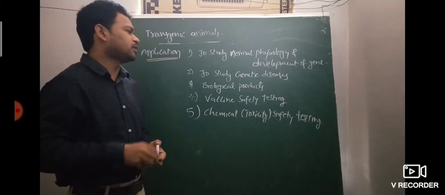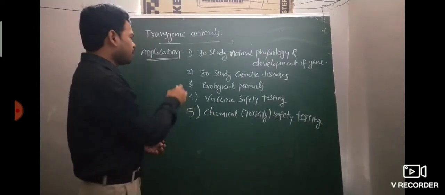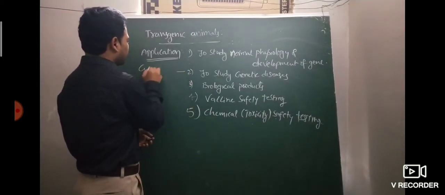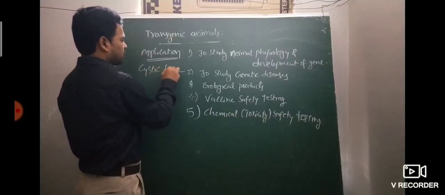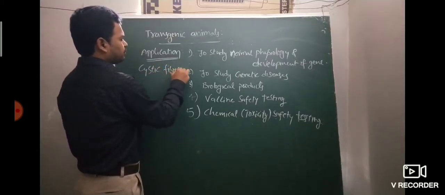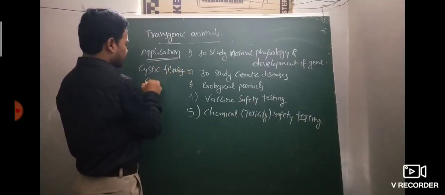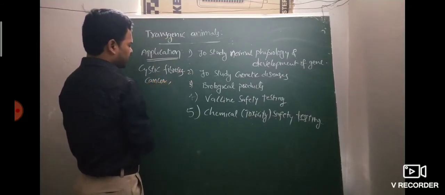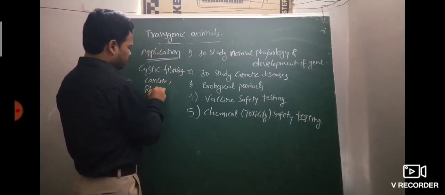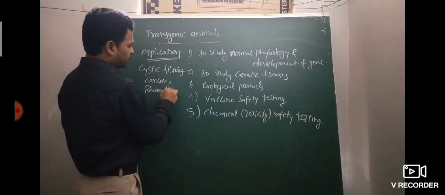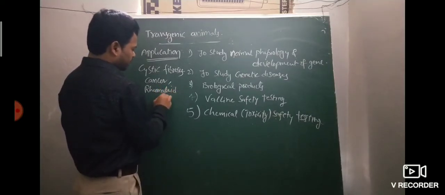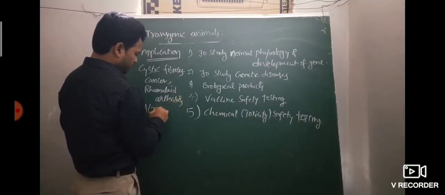For example, genetic disorders like cystic fibrosis, cancer, rheumatoid arthritis, Alzheimer's.